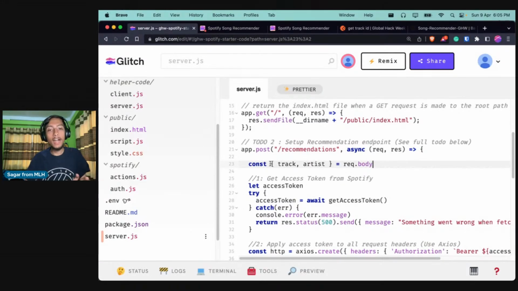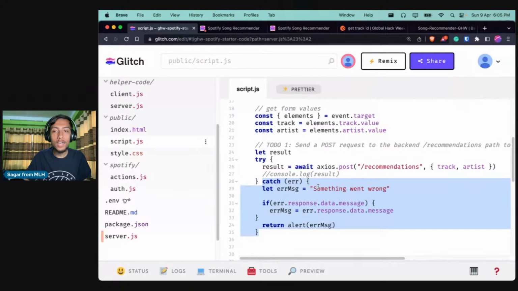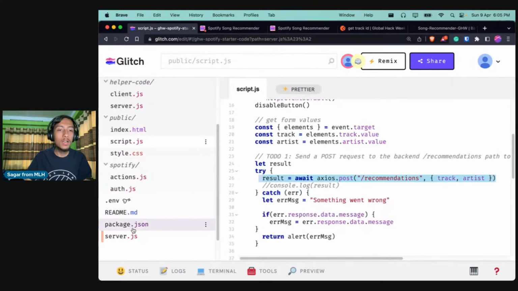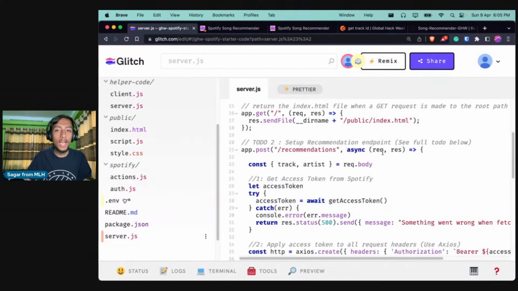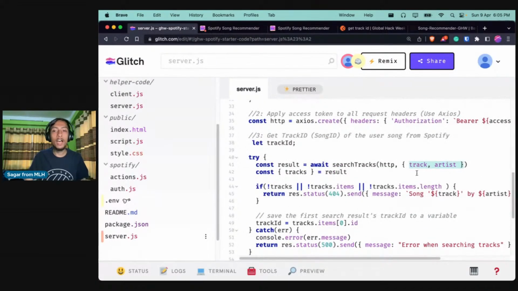This way, if you see in the script.js part of the front end, we are sending the track and artist to the /recommendations endpoint, and this is the front end calling our backend. And if you go to the backend, we are accepting that in the request object, and from the request object, we can destructure it and set the value of track and artist. And now, if you go over here, yeah, there should be no error.